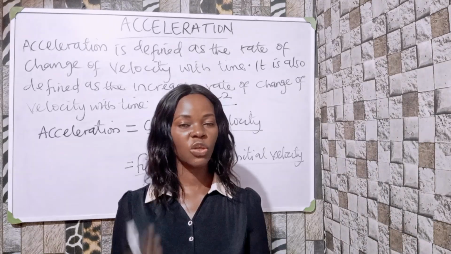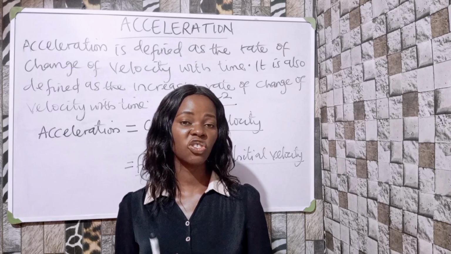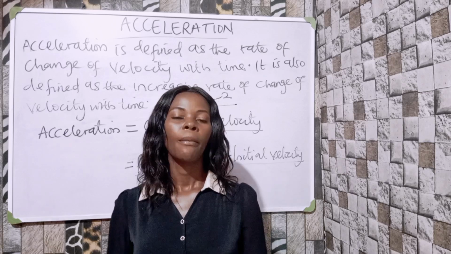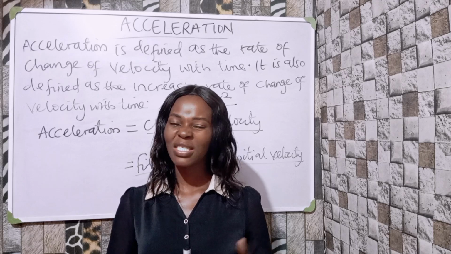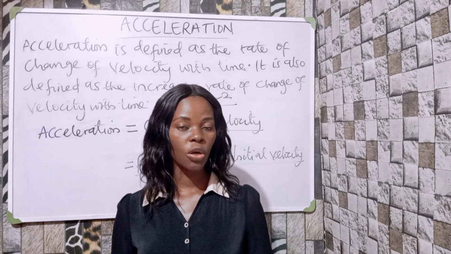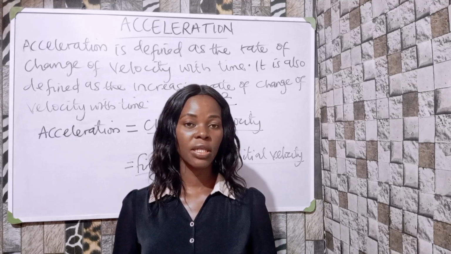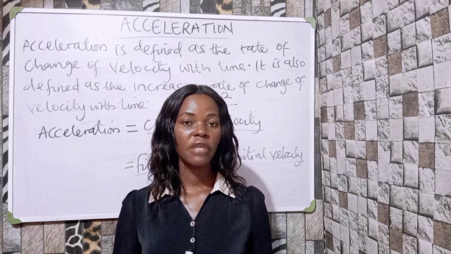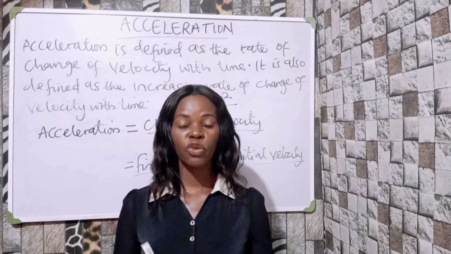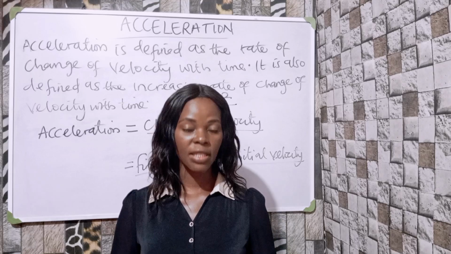But in a situation whereby the change in velocity decreases with time, it is called deceleration or retardation. So retardation is the opposite of acceleration. Even though it has the same unit, we get a negative sign for retardation or deceleration.